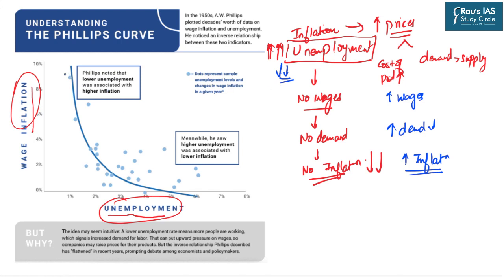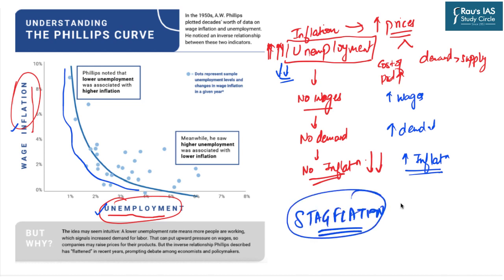So this is what basically this curve shows, that there is an inverse relationship between unemployment and inflation. But now comes stagflation. Stagflation is a situation where inflation is higher and unemployment is also higher. Therefore, it is said that stagflation defies the Phillips curve.